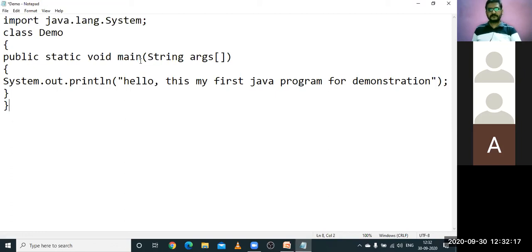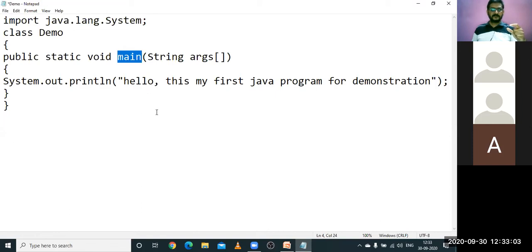So every program which is part of Java or C or C++ may have at least one main method inside the program. Yes or no? Without a main method, you cannot execute any program. Your compilation or any kind of execution will not start unless a main method is available in your program. So here also we are writing a main method. We call it a method, not a function here. Main method is one basic method which is needed for your program execution. So we included that one.